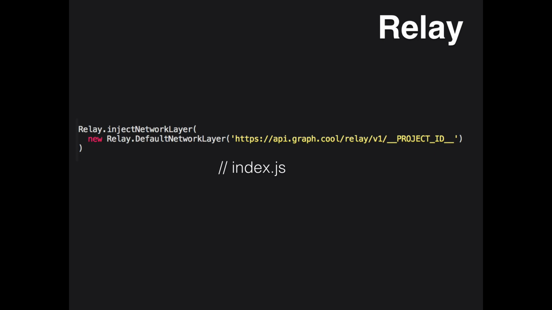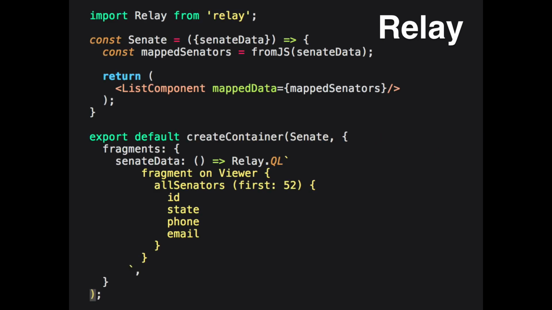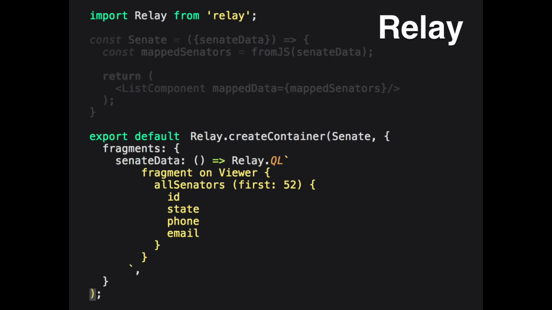And yeah, Relay feels a little bit like magic because all you have to do is add it to the Relay object that you're importing, which I'm not even importing there, but I'm importing here on the top. And then once you do that, everything else looks the same.